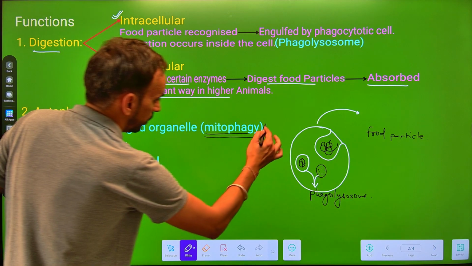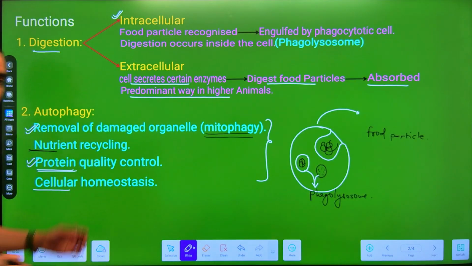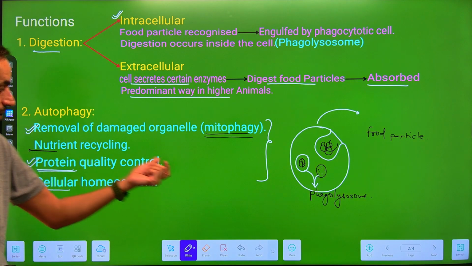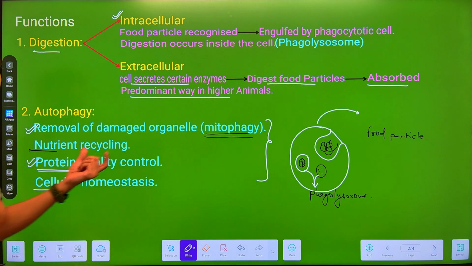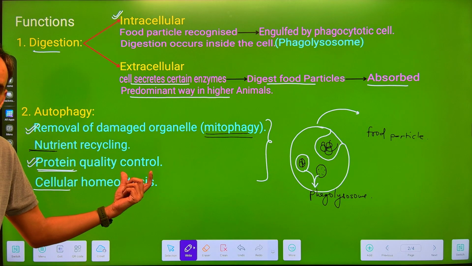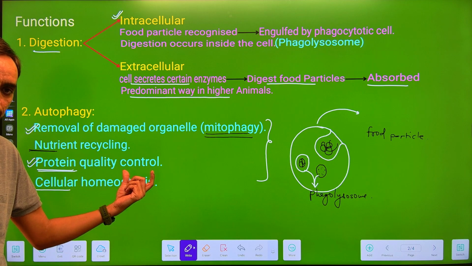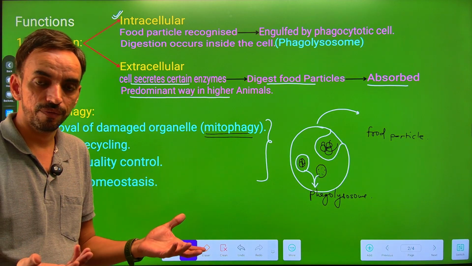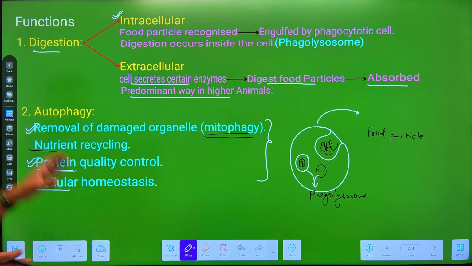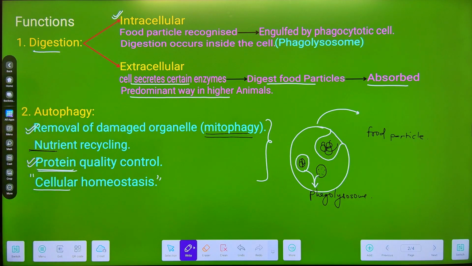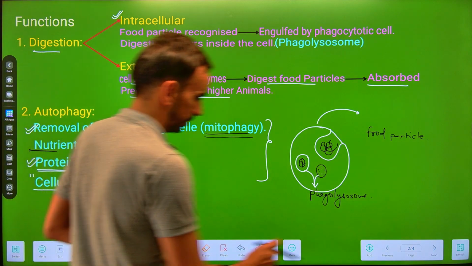Next is the process of cellular homeostasis. By selectively removing damaged cell organelles, by carrying out nutrient recycling, and by helping in protein quality control through the degradation of non-functional or misfolded protein, they are involved in the process of cellular homeostasis. So this is the second function of lysosomes.